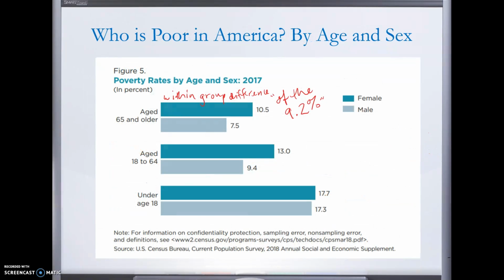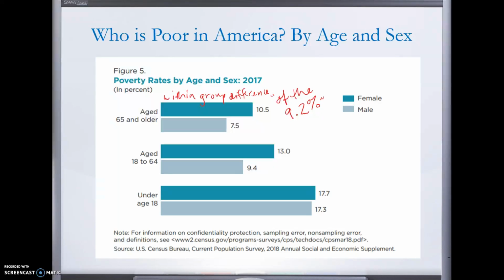So let's look at some within group differences, right? We might not be interested just in between group differences, but we also might want to see some differences within particular groups. So again, we're looking at age, but here we're going to break it out within each group by sex, right? The first thing you're going to notice is that women have higher poverty rates in every age group.